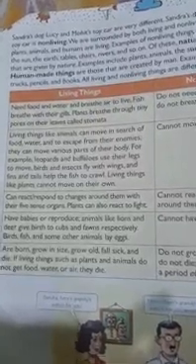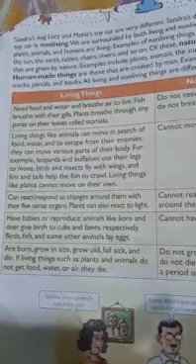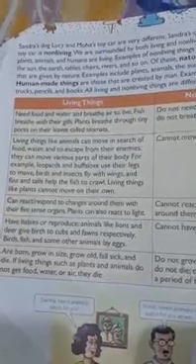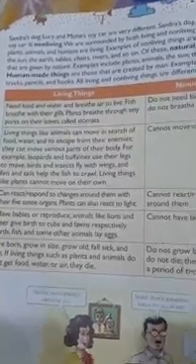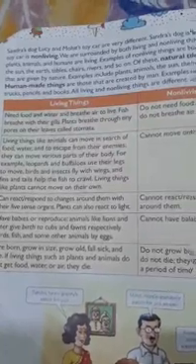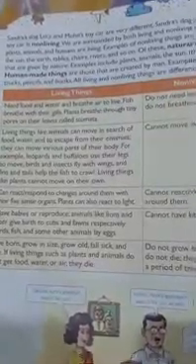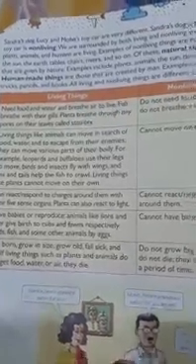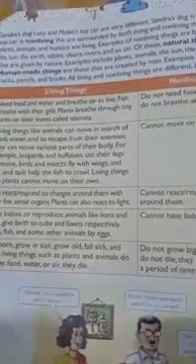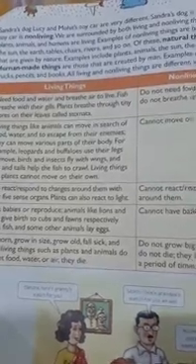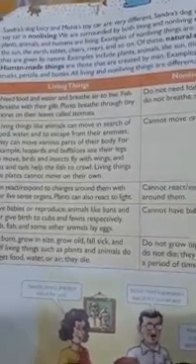As you know, buffaloes have legs, and with that only they'll move. Birds have wings, and with that they will move, and the fishes have fins. So with the help of the fins and tail, the fishes crawl. Living things like plants cannot move on their own. As you all know, a plant is also a living thing. How can we say the plant is a living thing? Because it can prepare its own food. Because of that property, plants are known as living things.